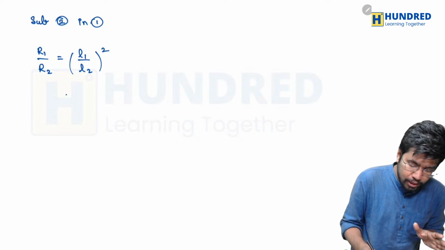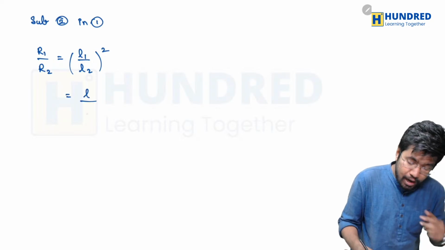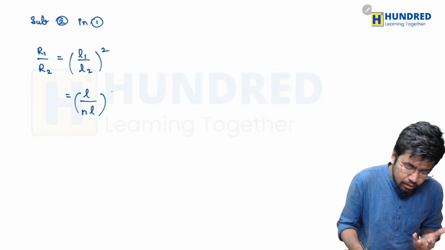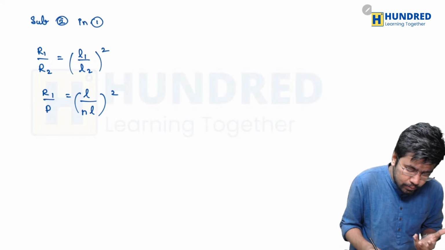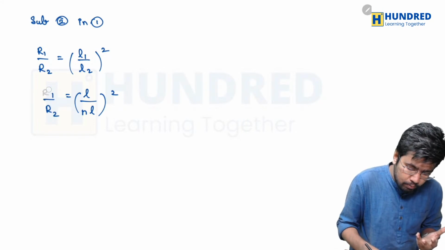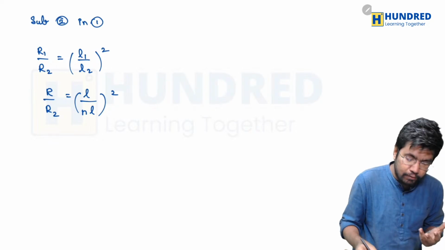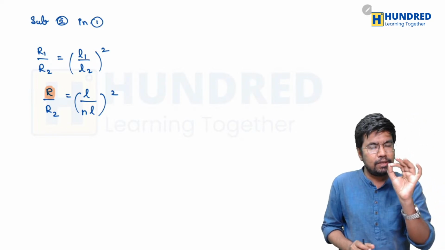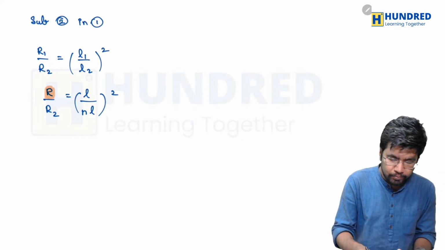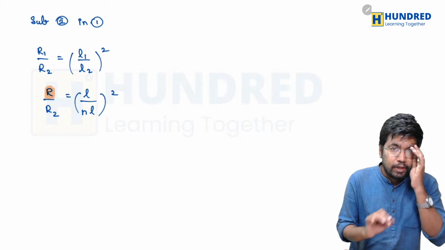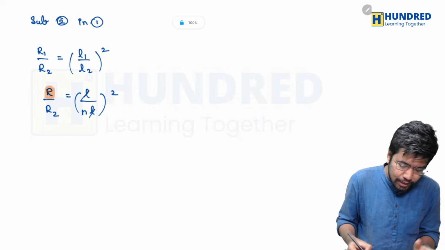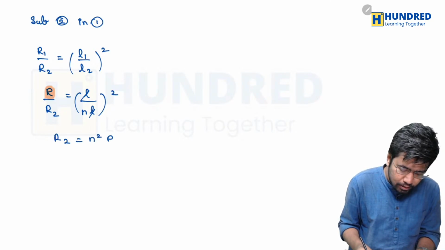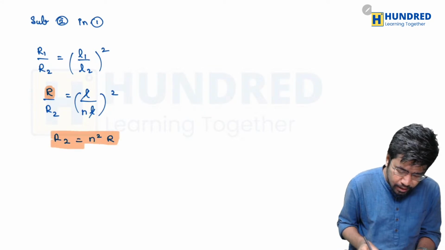Initially the length was L. After stretching, the length increases by n times, whole square. So R1 divided by R2. In place of R1, I'm going to substitute the value R, because that's the value they have given in the question. Now we can simply finish it. We can cancel L and L. So the value of R2 will be n square into R. So that is the answer.